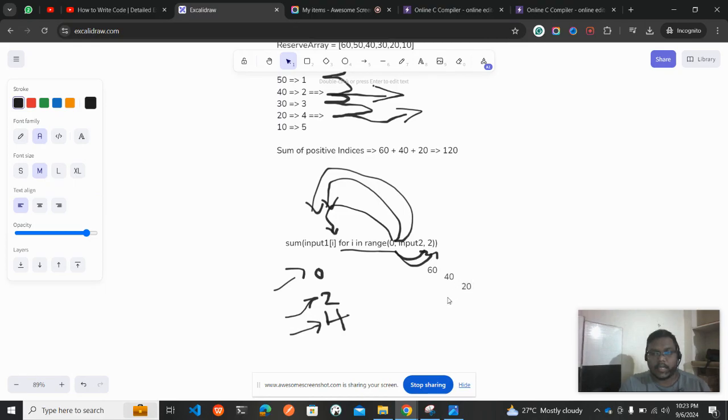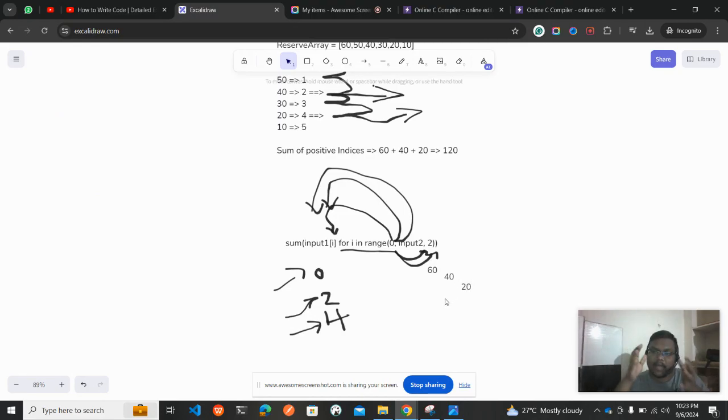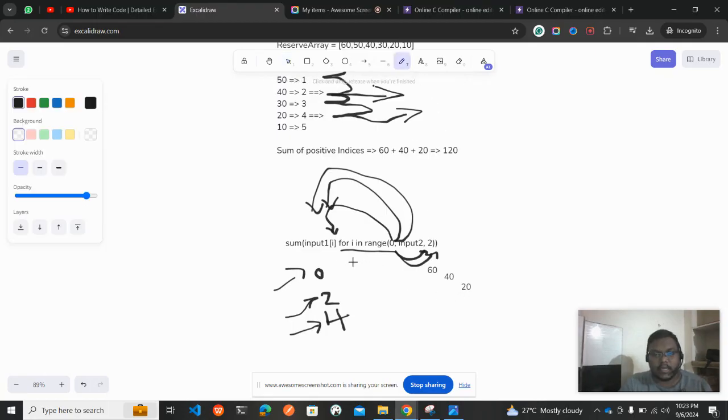20 there. Now all the values which are taken from the for loop are stored in a list. 60, 40, 20 we are storing there. What you need to do next, it will again go to the for loop and do the second jump. So it will be going here, but there is no jump. It will be exiting, because based on input of 6. What is input of 6? Input of 2 is nothing but the 6. 6 means we need to be less than 6, so that's why we'll be exiting from there.